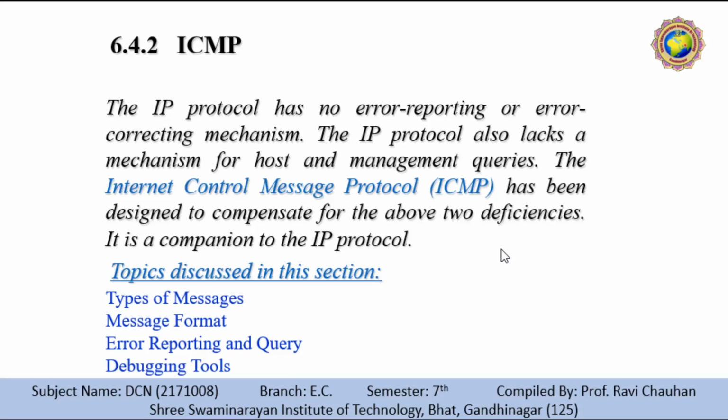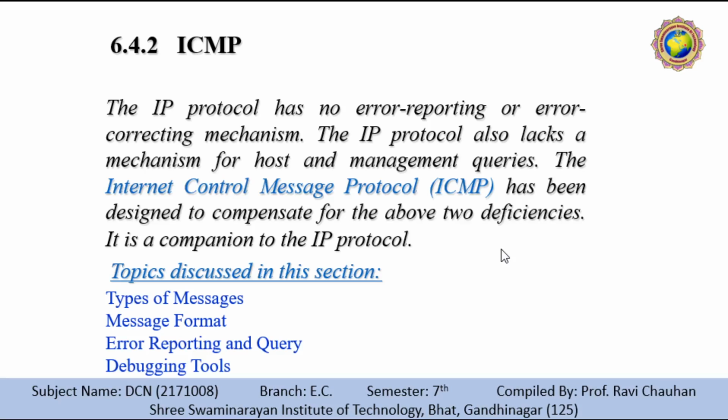However, it has two deficiencies. First is a lack of error control, and second is a lack of assistance mechanism. The IP protocol has no error reporting or error correcting mechanism. What happens if something goes wrong?